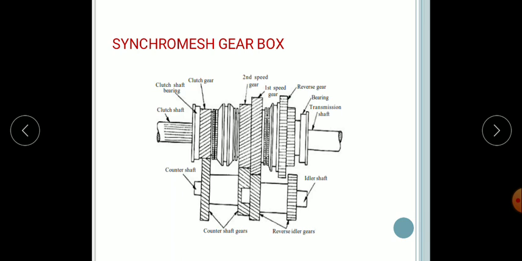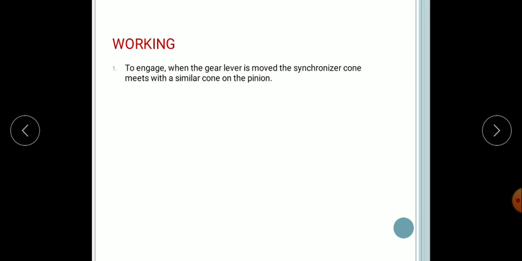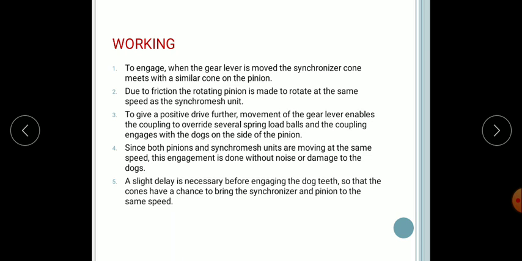So this is the synchronous gearbox, where you can see each gear is synchronized with the synchronous devices instead of using the dog clutch. So this is the working of the synchronous gearbox.